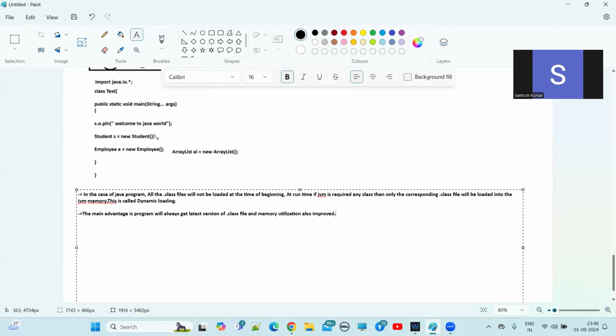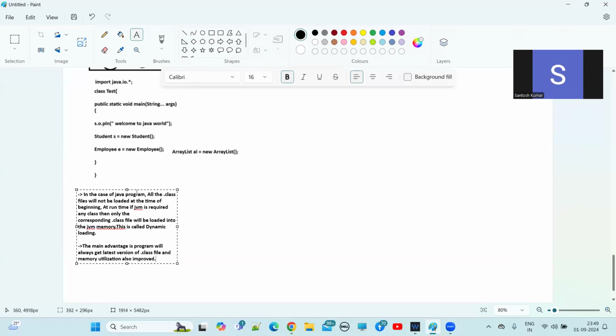But at the 50,000th line, someone changed the functionality of the student class. Something is added in the student class. Now at the 60,000th line of code, we are using the student class functionality. So by that time, which dot class file is available? The old dot class file. The new version of dot class file you will not receive here. Why? You are not loading the student class file at 60,000 lines of code, right? You are loading the student dot class file at the very beginning.